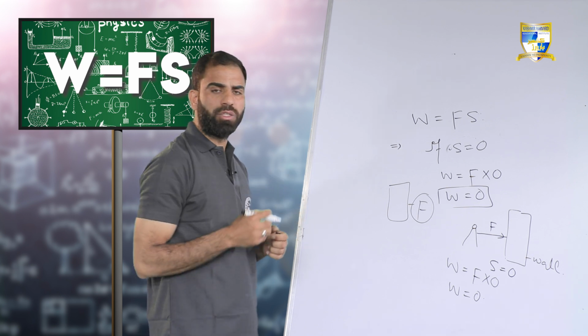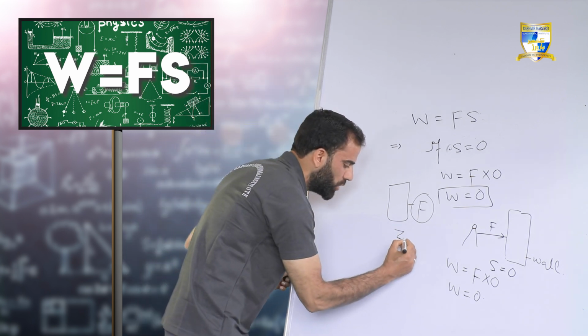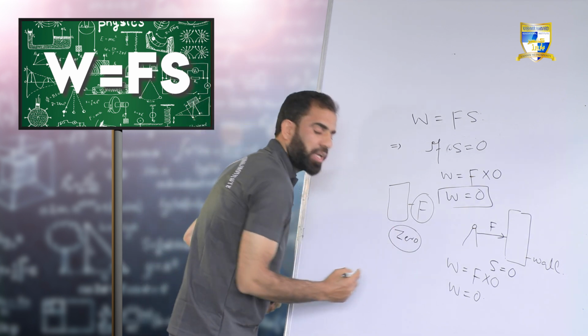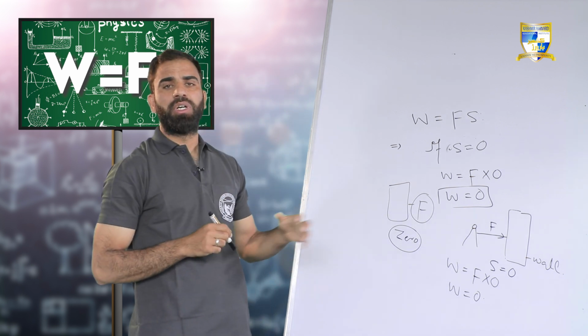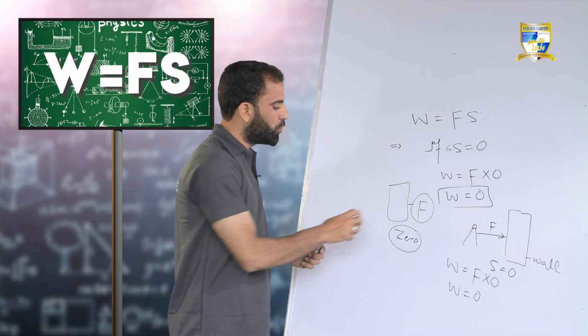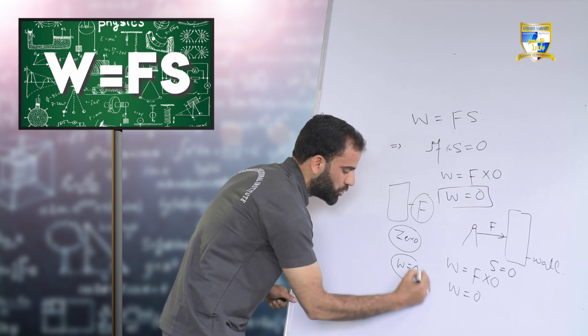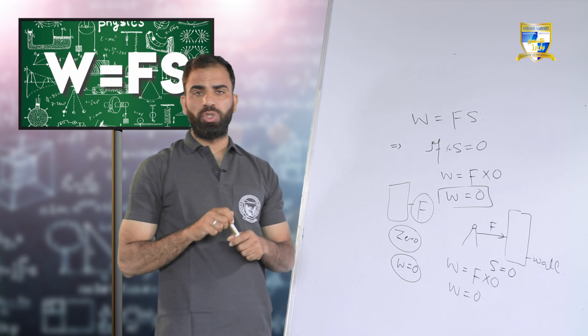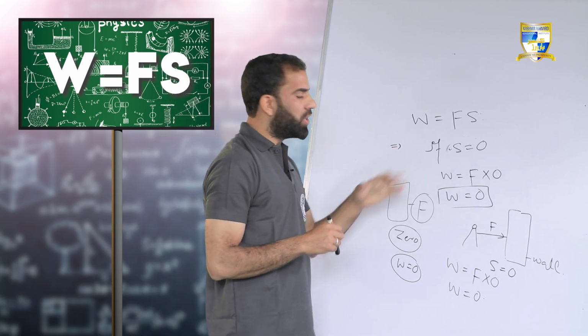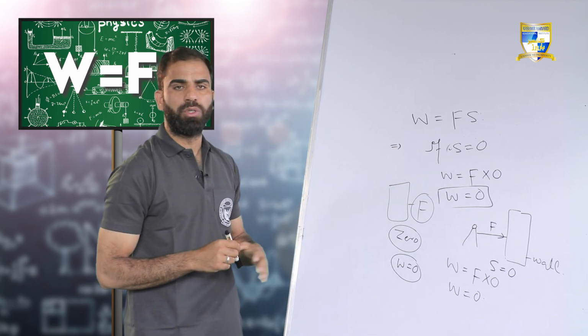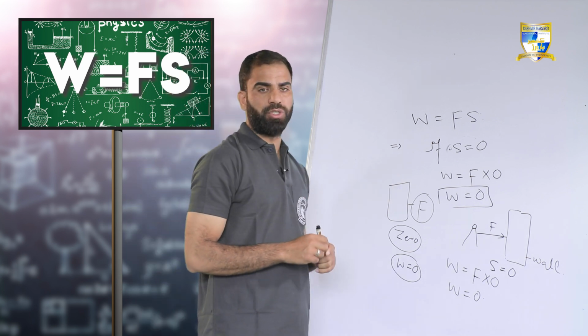So has he done any work? No, he has done 0 work. Why so? Because the displacement produced by him in the wall is 0. So if displacement is 0, the work done is 0.